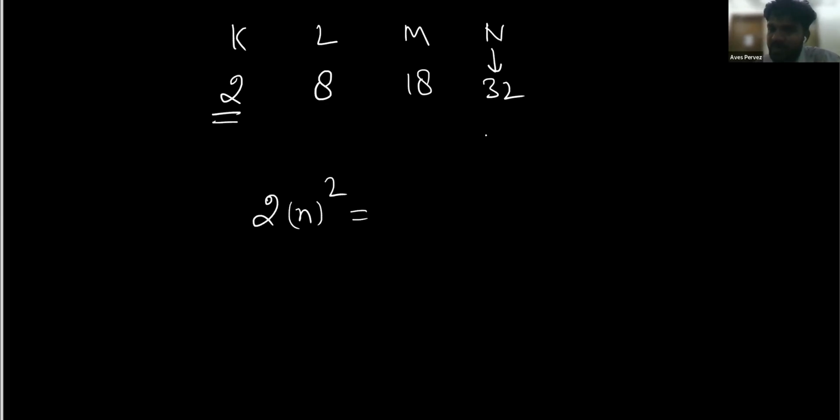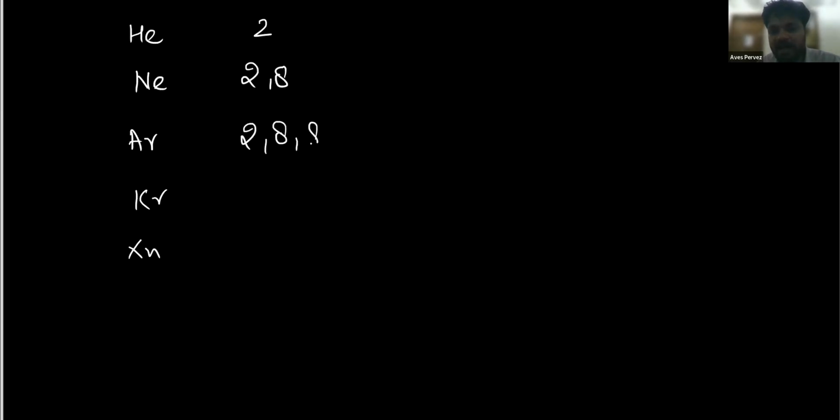Let me give you an example with the noble gases: helium, neon, argon, krypton, xenon. The electronic configuration of helium is 2, and that of neon is 2, 8. That of argon is 2, 8, 8. That of krypton is 2, 8, 18, 8.